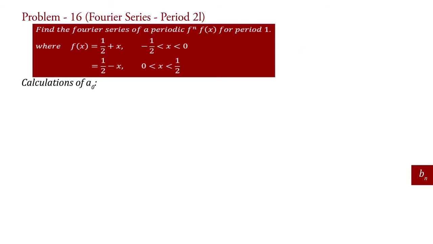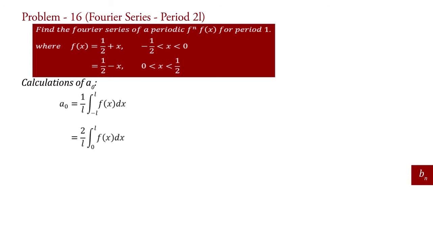Let us calculate a0. a0 equal to 1 upon L integral minus L to L f of x dx. Given function f of x is even, therefore we can write a0 equal to 2 upon L integral 0 to L f of x dx. Put f of x equal to 1 half minus x and 2L equal to 1, therefore L equal to 1 half.